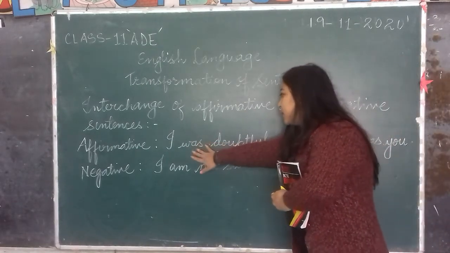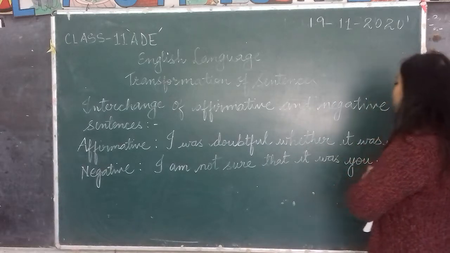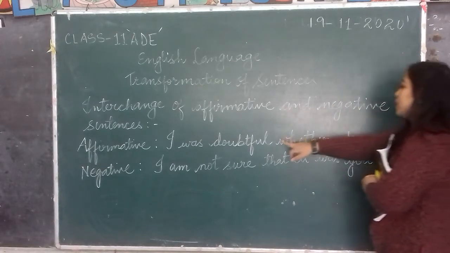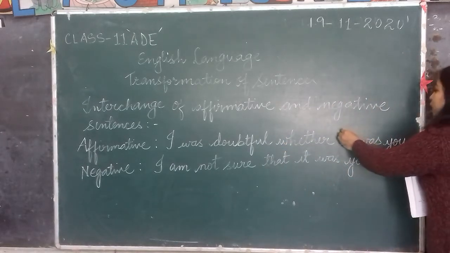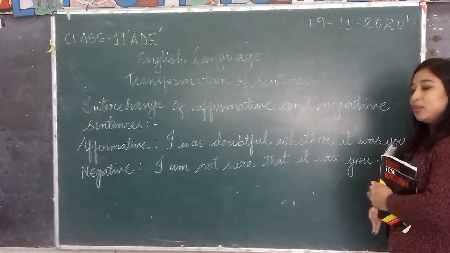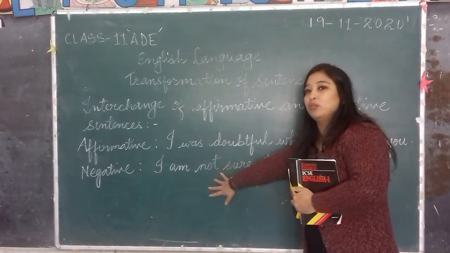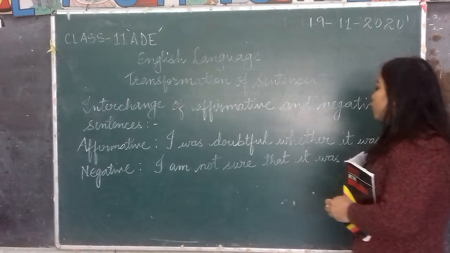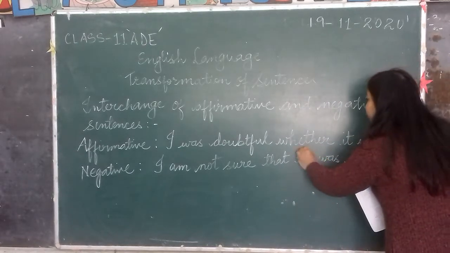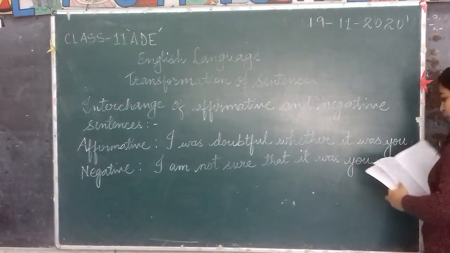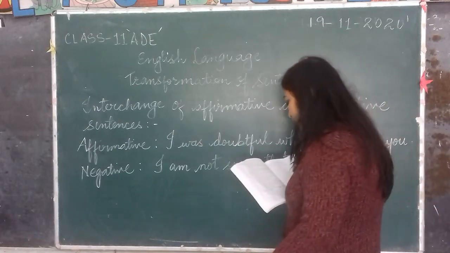So this one is in the affirmative, isn't it? You are confirming an action. I was doubtful whether it was you. So if you'll have to change it into negative, you'll have to use not or cannot. I am not sure that it was you. Okay. So another example I'm going to give you.